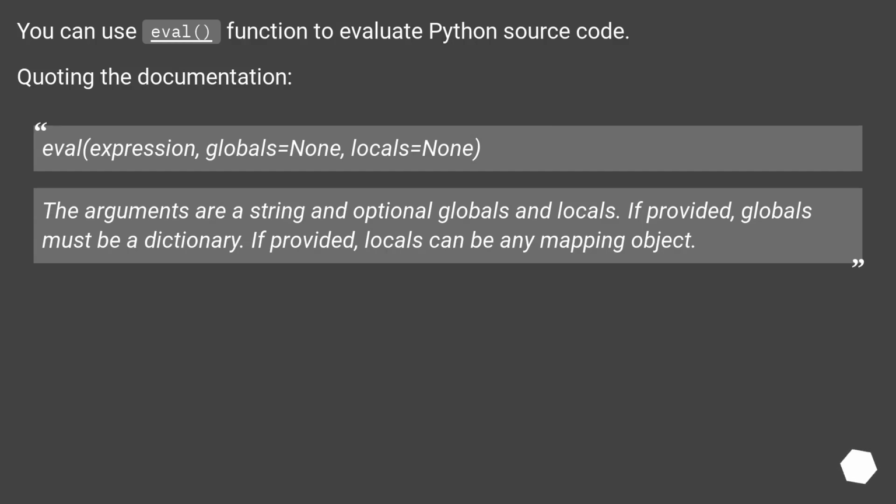You can use eval function to evaluate Python source code. Quoting the documentation: eval(expression, globals=None, locals=None). The arguments are a string and optional globals and locals. If provided, globals must be a dictionary. If provided, locals can be any mapping object.